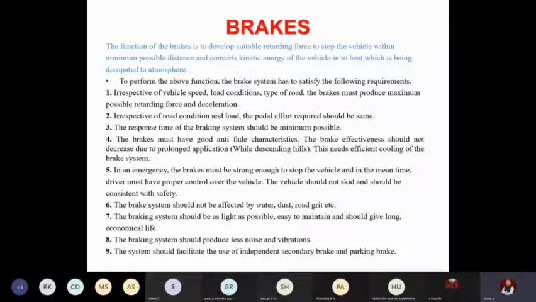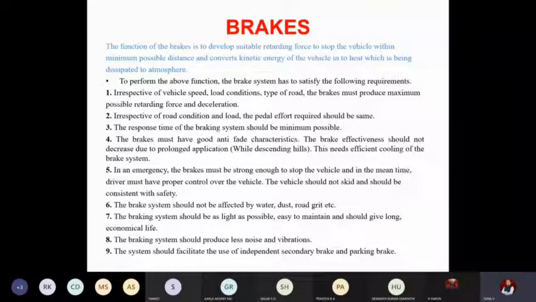Okay. Seventh point is the braking system should be as light as possible, easy to maintain, and it should give a long and economical life. Okay. Every now and then you need not change the brake pads. Because brake pads in high-end vehicles cost 3,000 to 4,000 rupees. If you need to change it for every service, say every 10,000 kilometers, the service cost will go high. So the material used in the pad should be such that it should last for a long time. Yeah. It should produce lesser noise and vibrations.